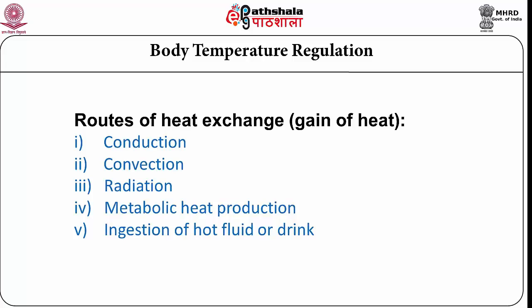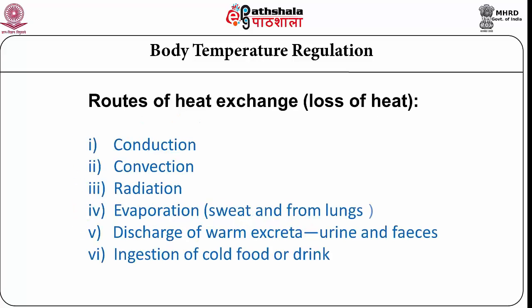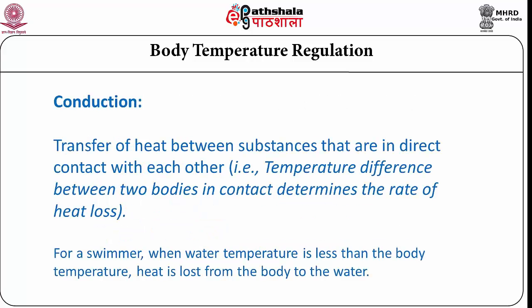A sports person will always understand that a significant amount of heat gets generated in the body in the process of any kind of physical activity. The fifth one: any hot drink or fluid ingested will also add to the total heat load in the body. There are also routes by which heat loss can take place: conduction, convection, thermal radiation, evaporation, that means sweating, as well as the losing of heat from the lungs. You are discharging warm excreta in the form of urine and feces, and also we can ingest cold food or drink. I will individually explain each of these phenomena.